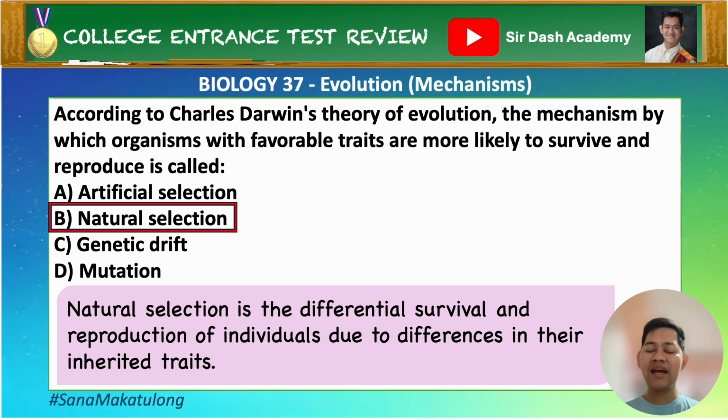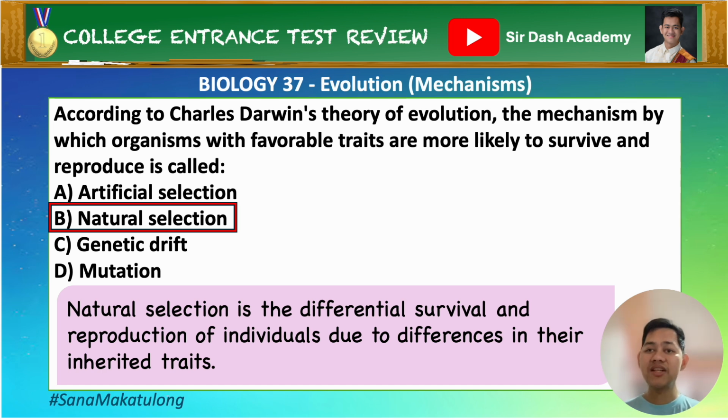Ano nga ba yung nangyayari dito? Sabi sa theory, organisms that possess advantageous variations are better adapted to their environment, allowing them to survive, reproduce, and pass those beneficial genes to the next generation. Bakit sir mali yung A, C, and D?